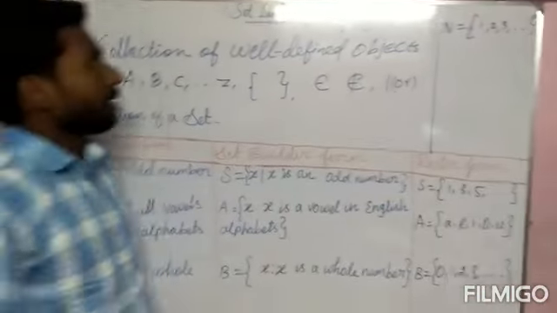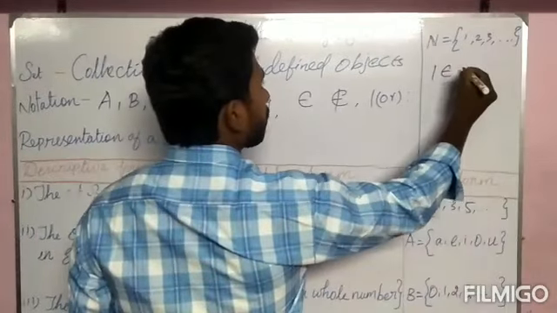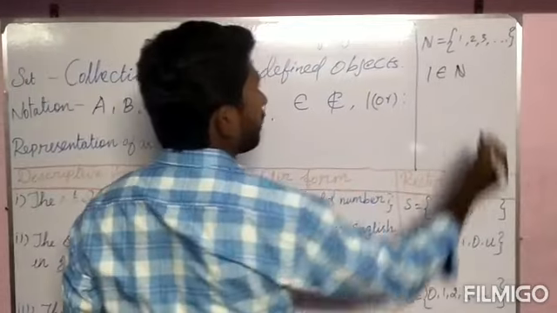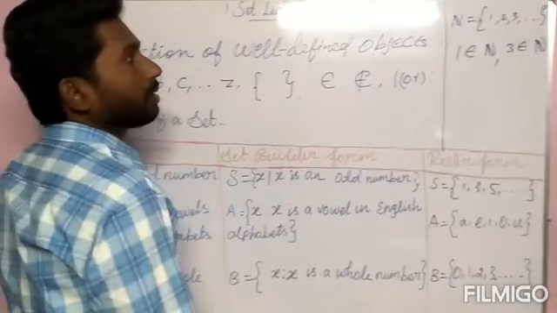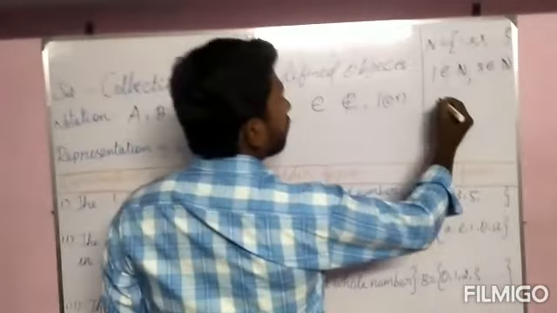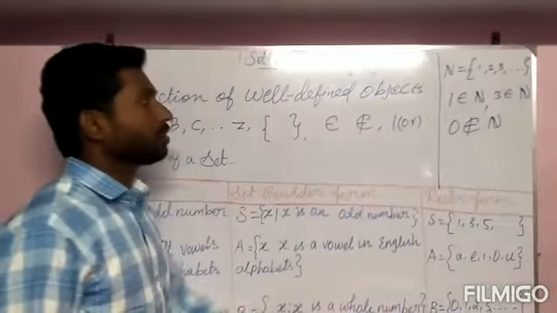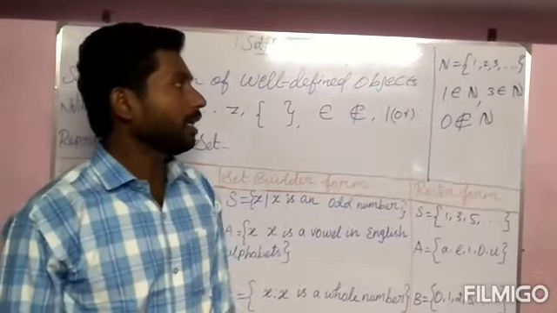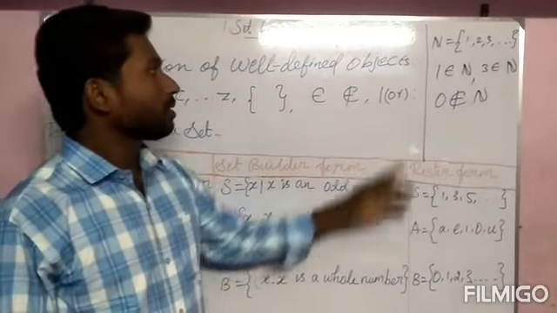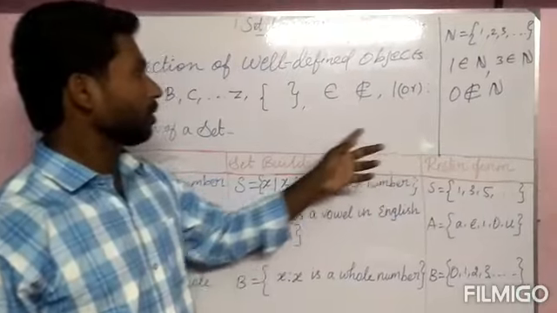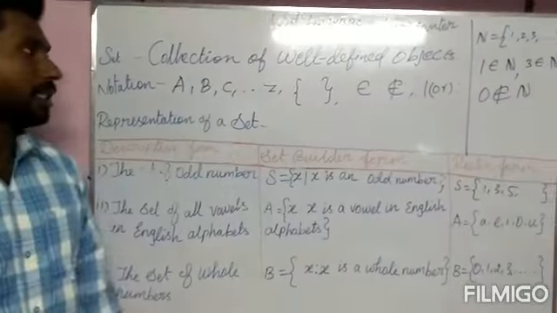Now the set bracket we have to use here, that is the curly bracket. So you can write 1 belongs to N, that is natural numbers. 3 belongs to N, that is also from natural numbers. 0 does not belong to natural numbers because 0 belongs only to the whole numbers and integers. So 0 does not belong to natural numbers. Such that we can use in the problem.